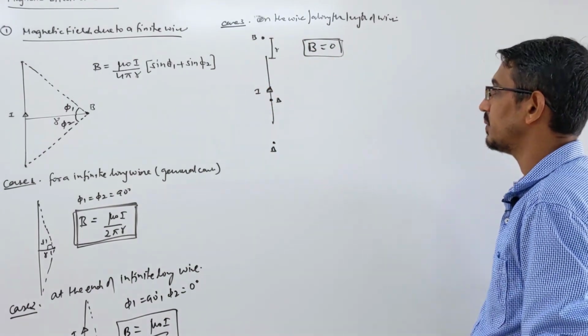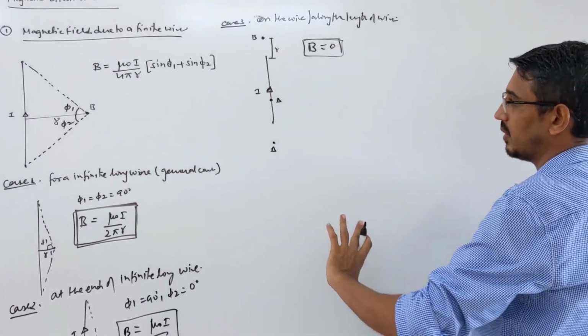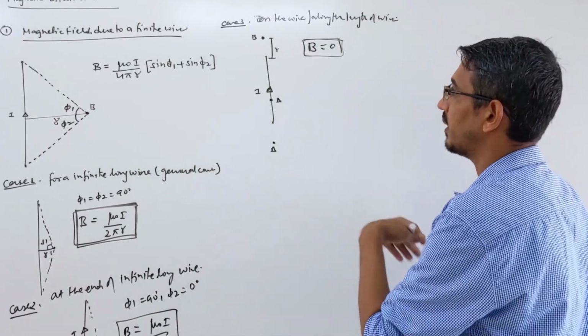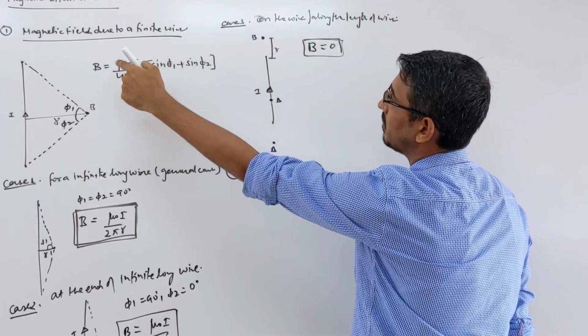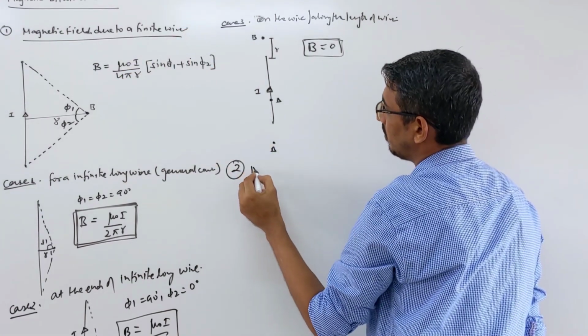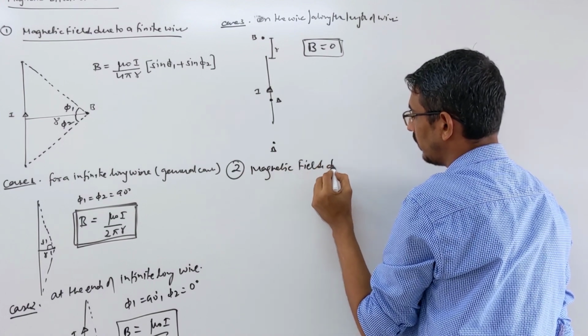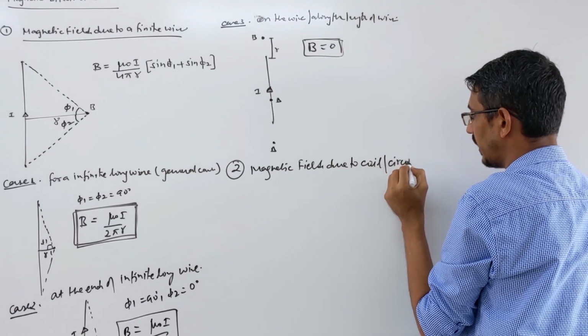Now, numericals I will do on this later, because generally circular loops and these wires will be combined together. So I will do the second part first. The first was the magnetic field due to a finite wire. Now we are doing the magnetic field due to a coil, or you can call it just a circular loop.